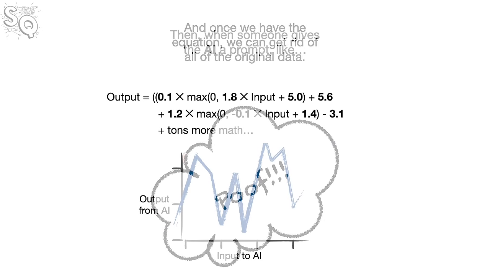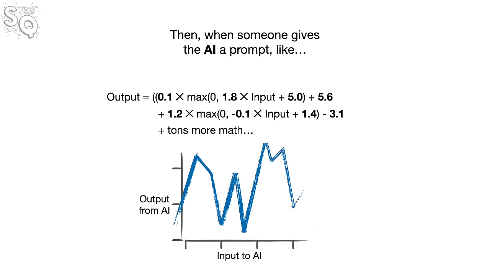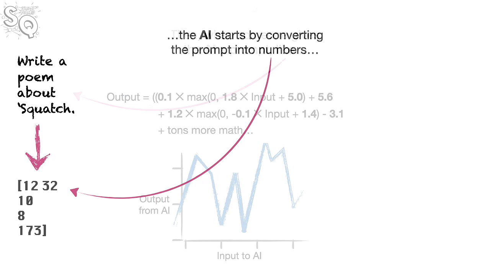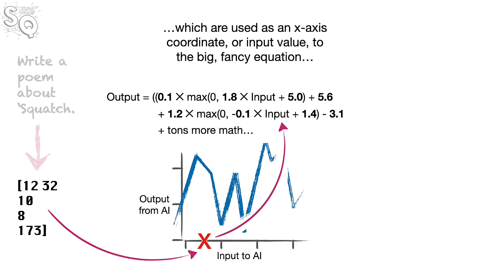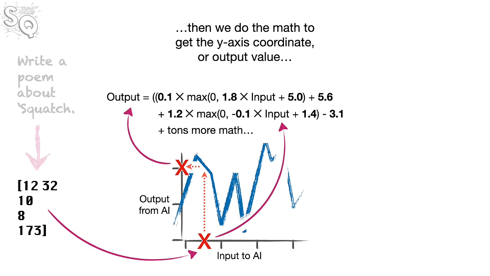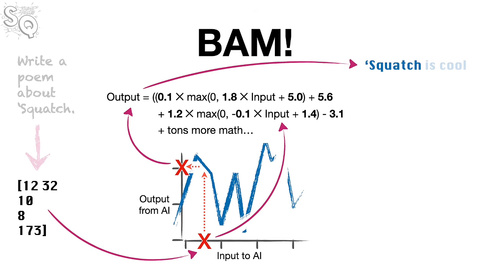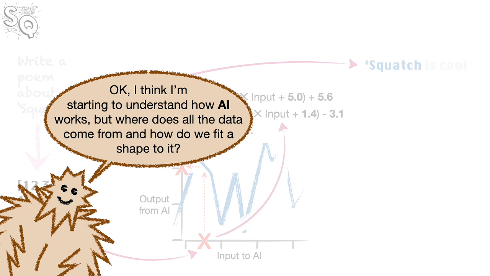Poof. Then, when someone gives the AI a prompt like, write a poem about Squatch, the AI starts by converting the prompt into numbers, which are used as an x-axis coordinate or input value to the big fancy equation. Then we do the math to get the y-axis coordinate or output value, and the output corresponds to the first word in our poem. Bam!